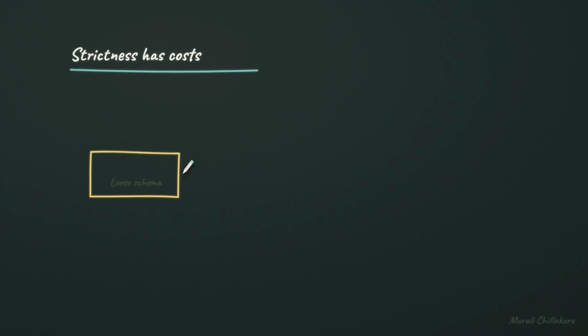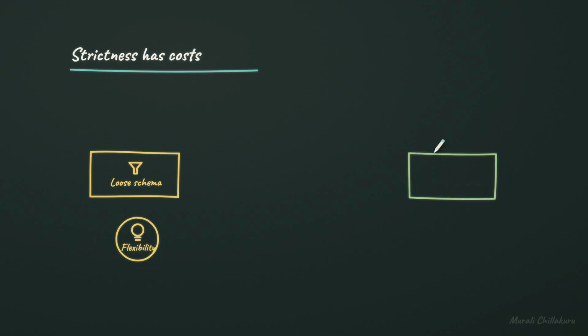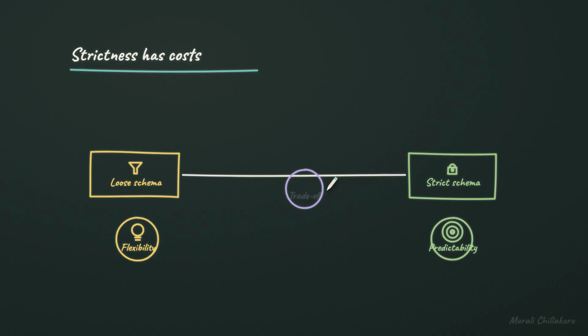A loose schema preserves flexibility when the possible answers are varied. A strict schema increases predictability when the application needs exact fields. The trade-off is choosing how much freedom the model keeps versus how much certainty the application needs.